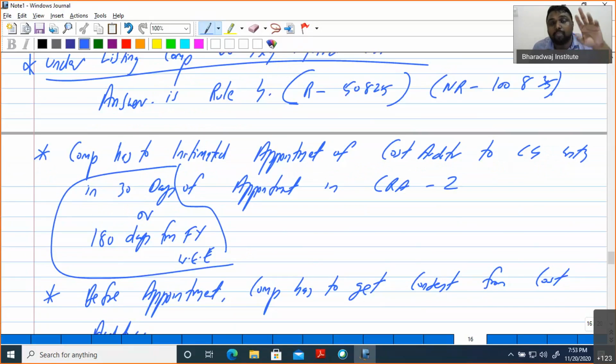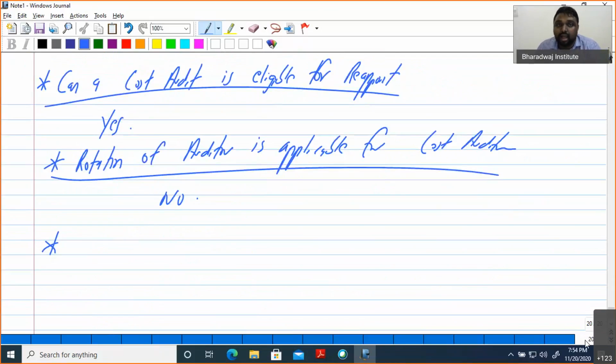That means if your appointment is on September 1 or September 20, maximum up to September end only, you have to make it. That is the 30 days benefit. If you are appointing in the last month, that is the 180 days limit. If you are appointing on the 118th day, you have to submit immediately; you won't get the benefit of 30 days. Suppose you are appointing in April or May, then you will get a period of 1 month, but it is subject to the main cap, the 180 days.